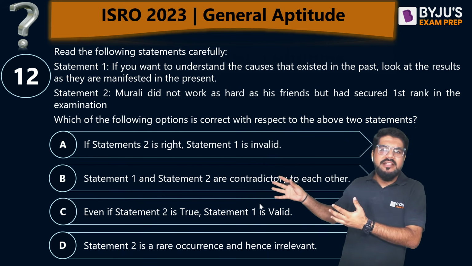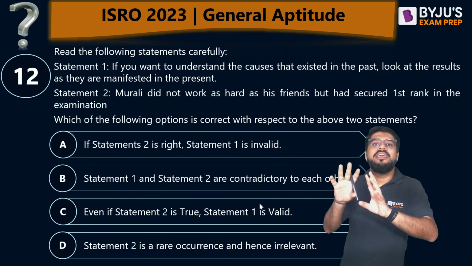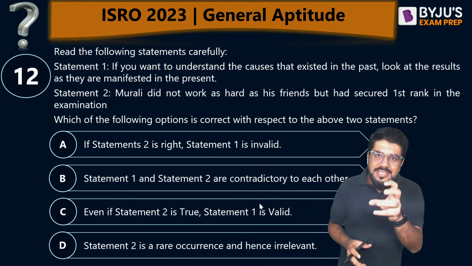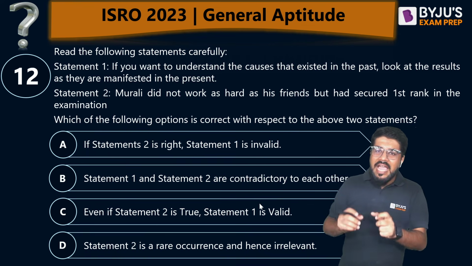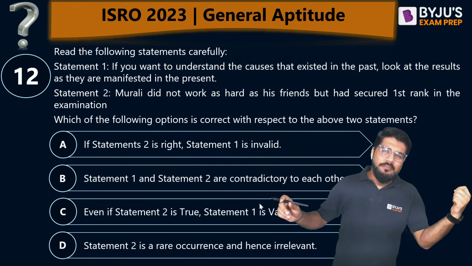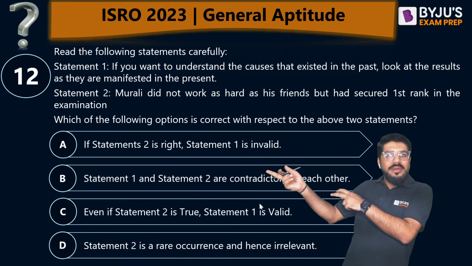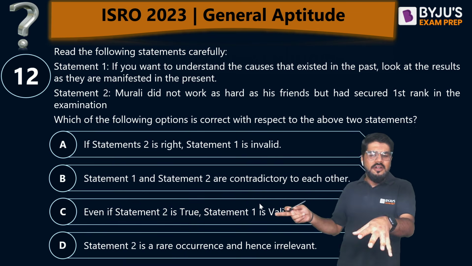He's maybe working 8 hours, studying 7 or 8 hours a day. But he knows the correct weightage analysis. He knows the importance of test series and numericals. And he's putting in effort slightly less than the previous one, but in the right direction. And that is why he got the first rank. So this is possible. Murli got first rank, but worked